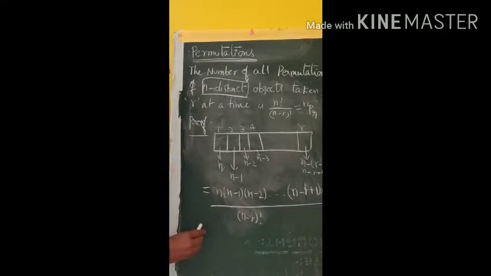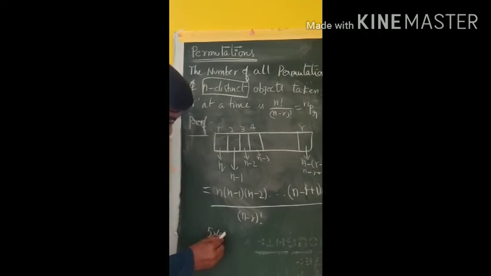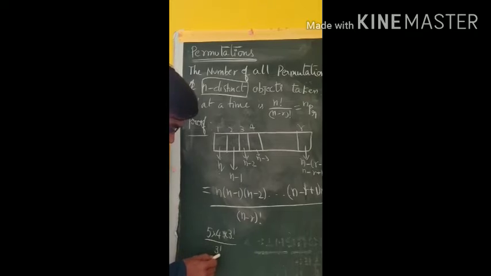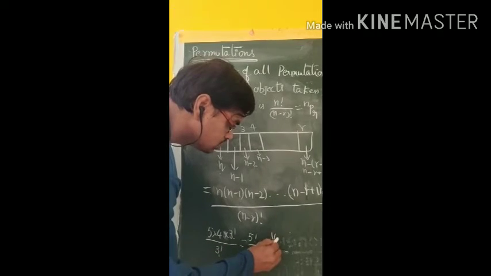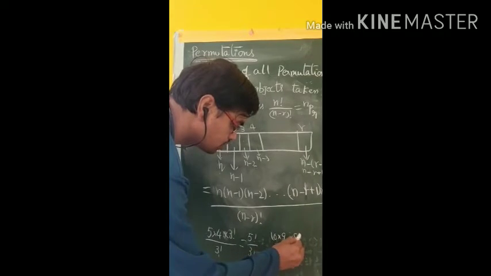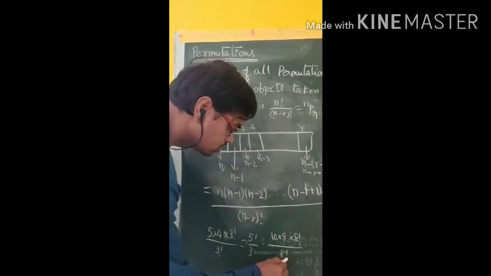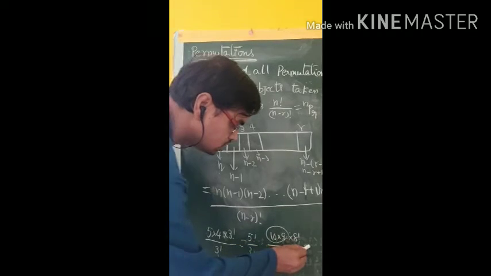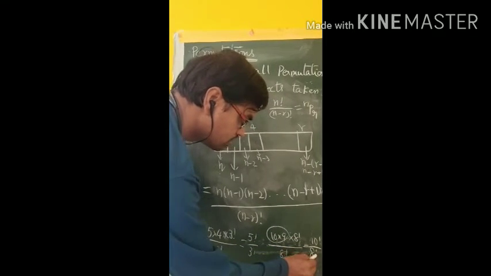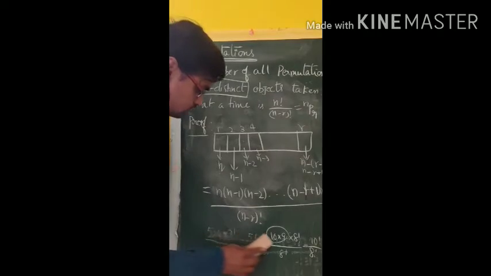Suppose 5 into 4 is there. Now if I multiply and divide with 3 factorial, what will you get? 5 into 4 into 3 factorial by 3 factorial, which is nothing but 5 factorial by 3 factorial. Or suppose 10 into 9 is there. If I multiply and divide with 8 factorial, you will get numerator 10 factorial by 8 factorial. The same application I have used here.